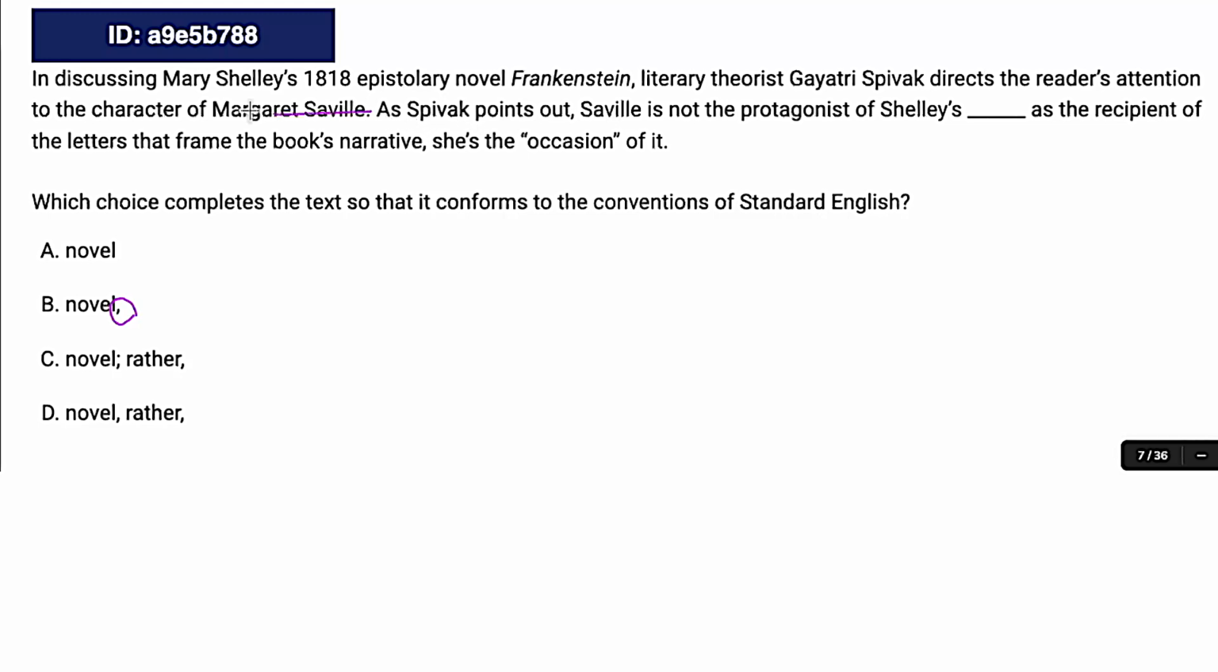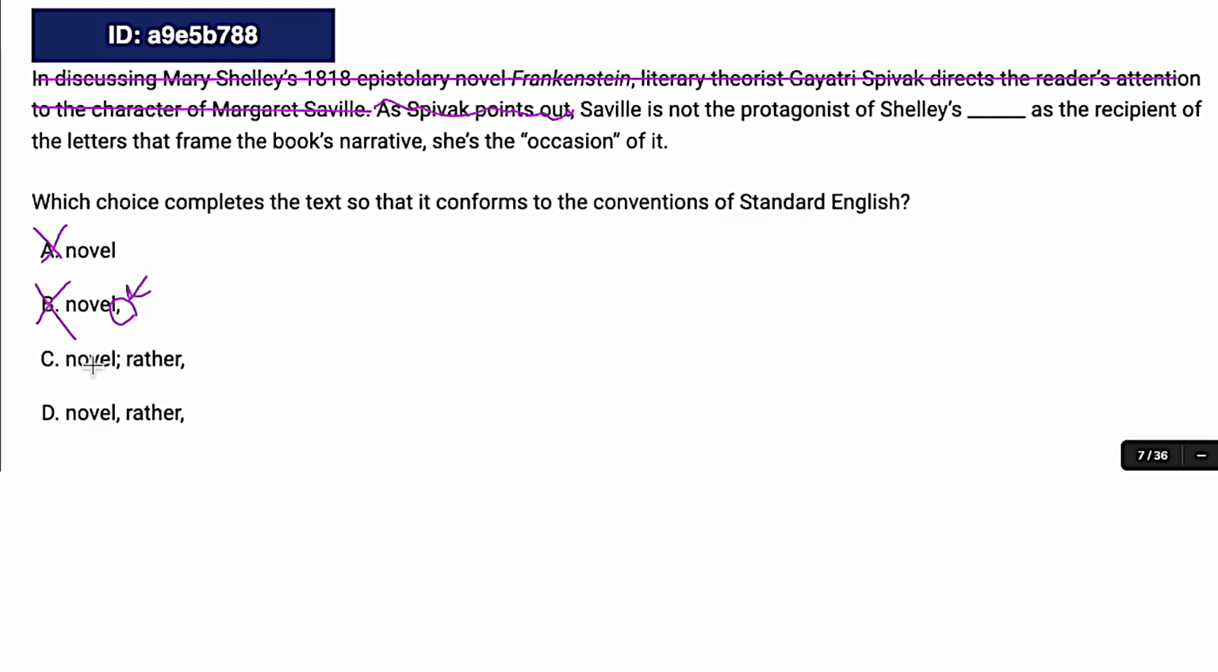So starting from our main sentence and actually getting rid of this introductory phrase as well, we have: Saville is not the protagonist of Shelley's novel. As the recipient of the letters that frame the book's narrative, she's the occasion of it. So you can see we have 2 full sentences there. So a comma would be a comma splice. For that reason, we could also get rid of A, because if you have 2 full sentences, you need some sort of punctuation, right? We either need a period or we need a semicolon.